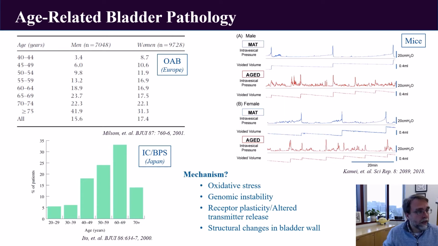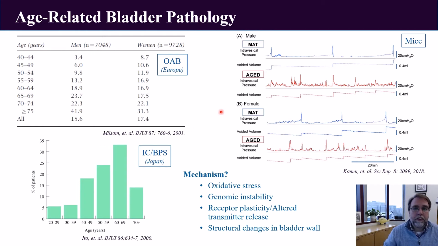So we all know that as we age, our chances of getting bladder pathology increase. For example, here's a study in 2001 that looked at the incidence of overactive bladder in a European population, showing that in both men and women, the incidence of OAB increased up until about age 75. This article from 2000 looked at interstitial cystitis in the Japanese population, again showing a rise in the incidence of pathology up until about the age of 70.